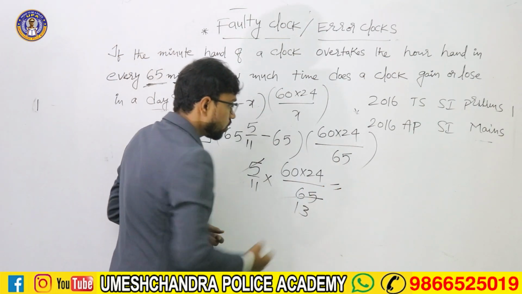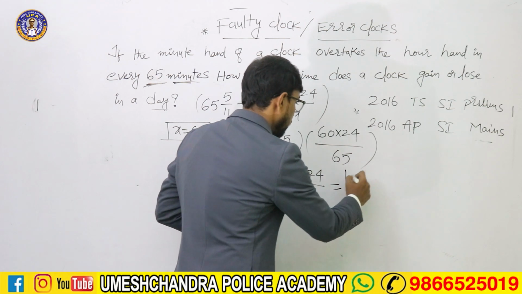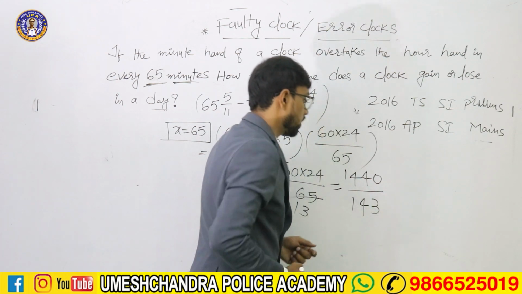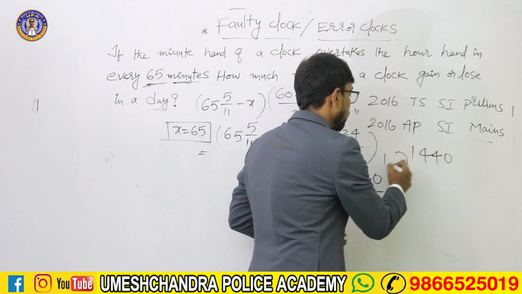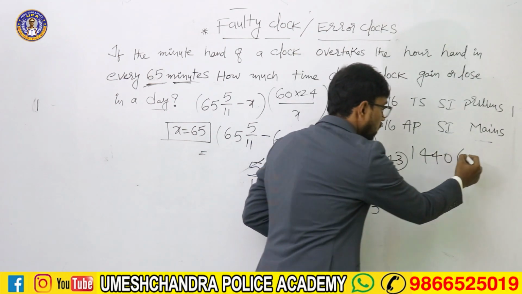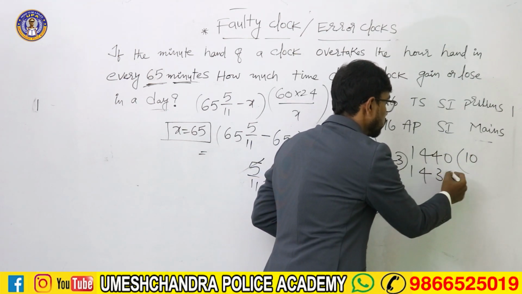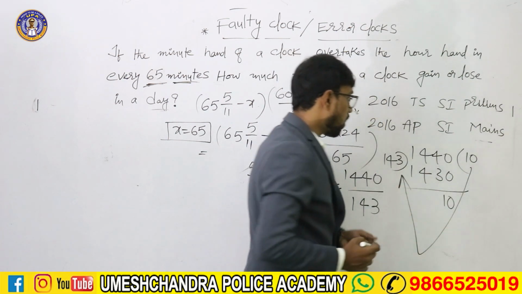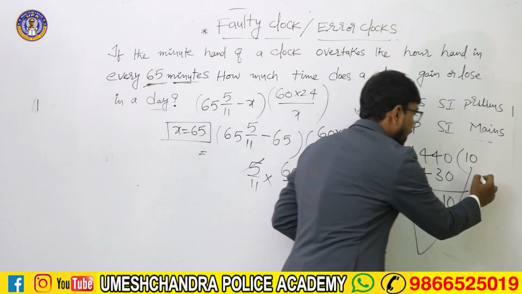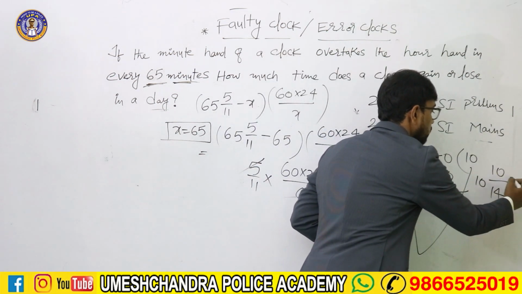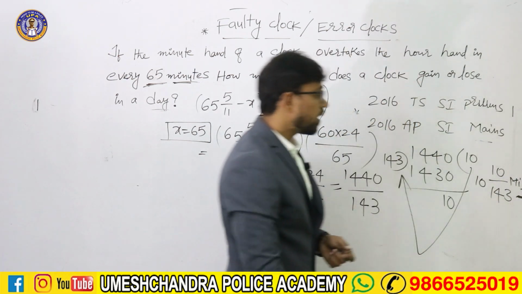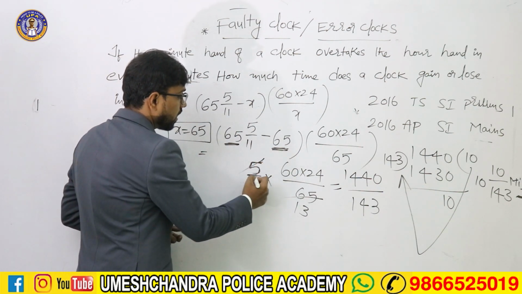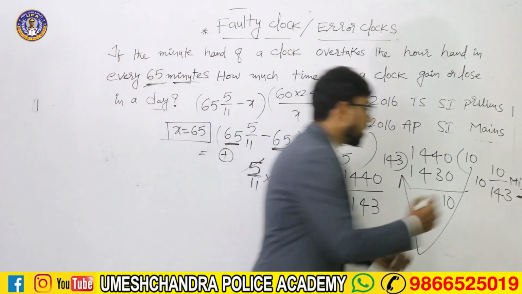Next, 60 into 24 is 1440 by, 11 into 13 will be 143. So 1440 by 143: 143 tens are 1430, so we have remainder 10. So the mixed fraction is 10 by 143 minutes.